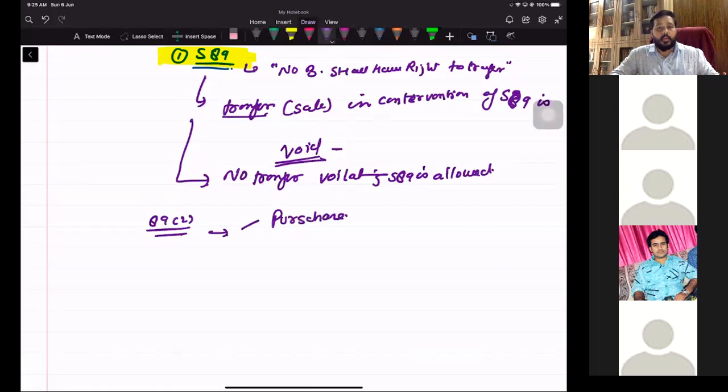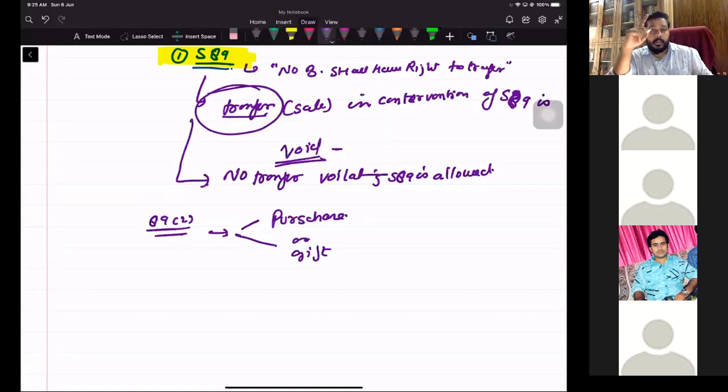तो the transfer को उन्होंने यहाँ पे clarify कर दिया कि when we are using the word transfer in the context of section 89, तो basically they are talking about two things, purchase और gift. मैंने आपको फर्स्ट ही पढ़ाया था 88 में, the word transfer includes lease also, includes mortgage also, it includes sale also, it includes gift also. Out of that, they are saying no person shall acquire by purchase or gift any holding or part thereof from Bhumidhar with a transferable right.